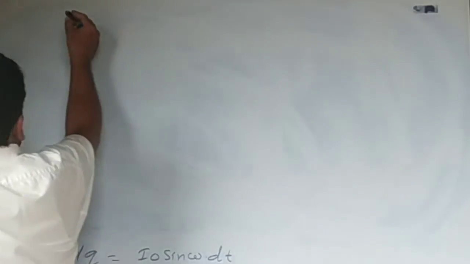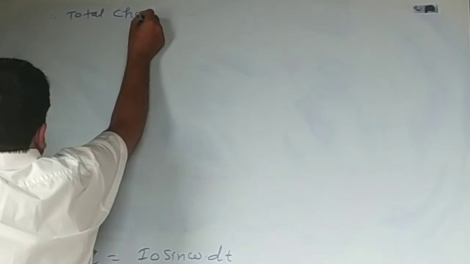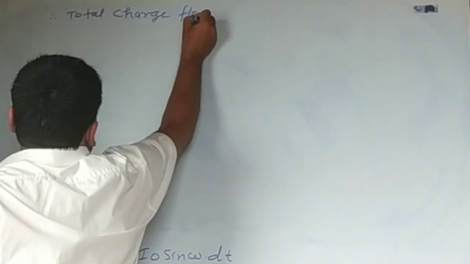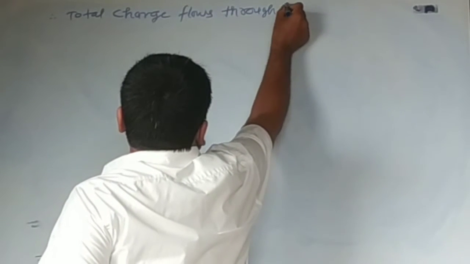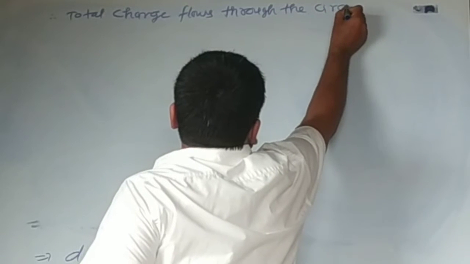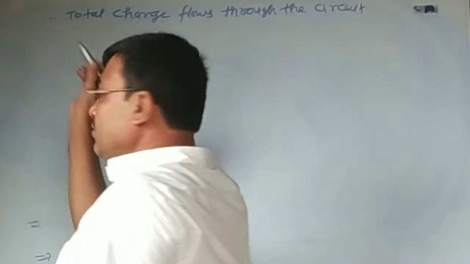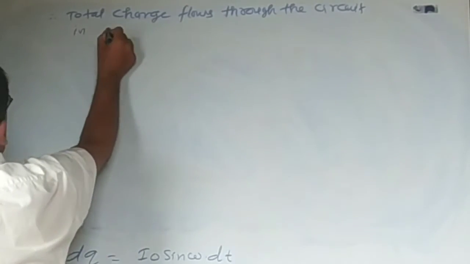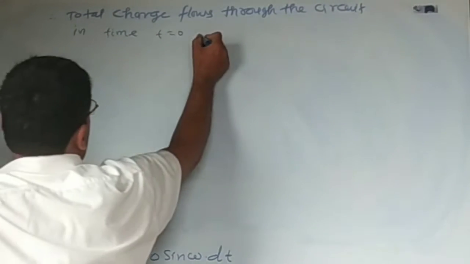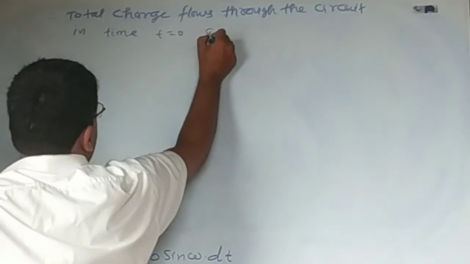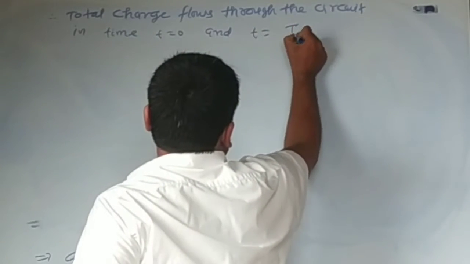Therefore, the total charge flows through the circuit in time t is equal to 0 and t equal to T by 2.